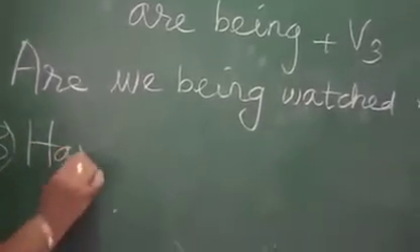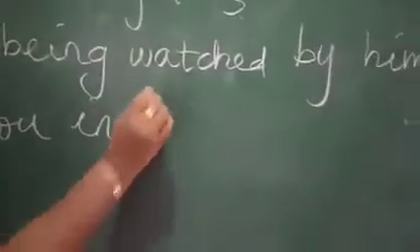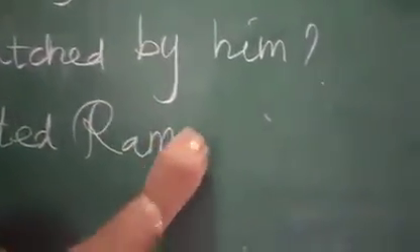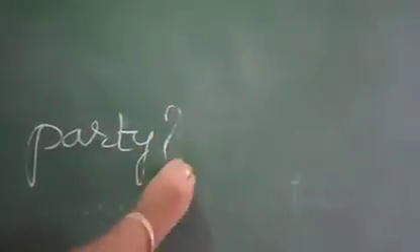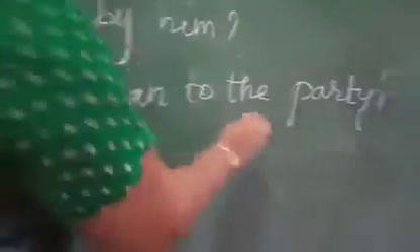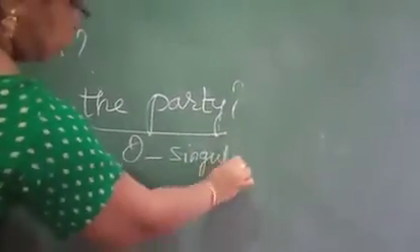Have you invited Raman to the party? Here the party is the object. The object is in singular.